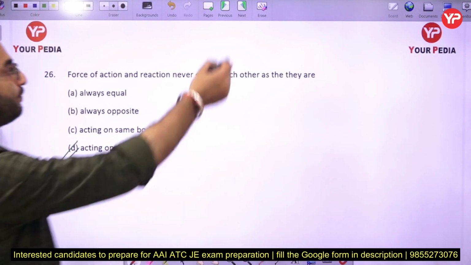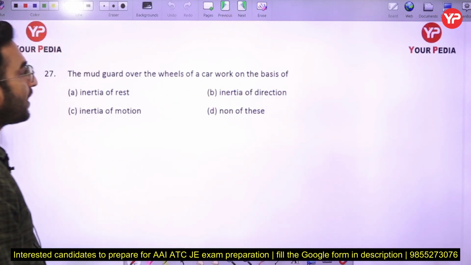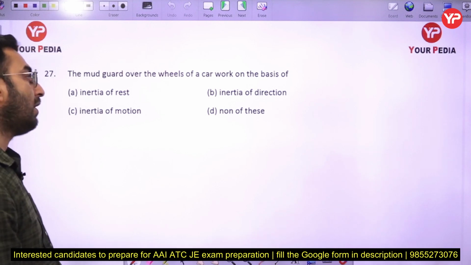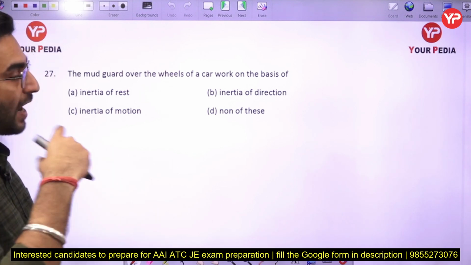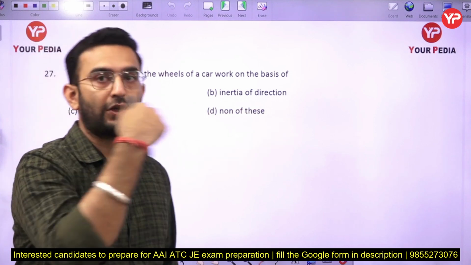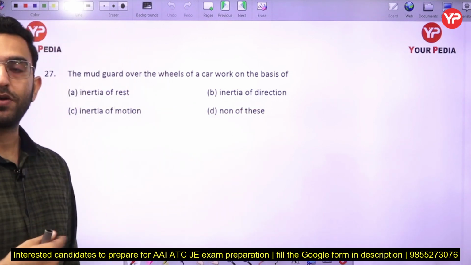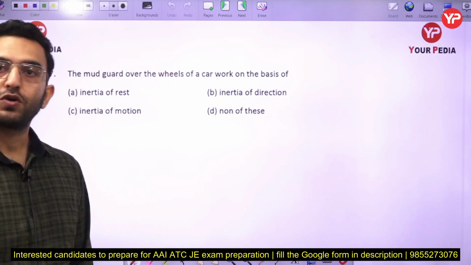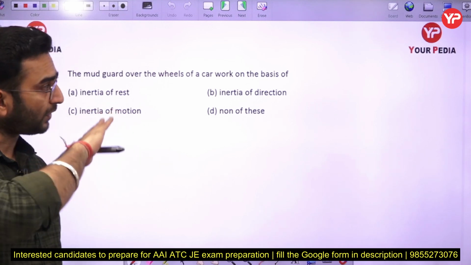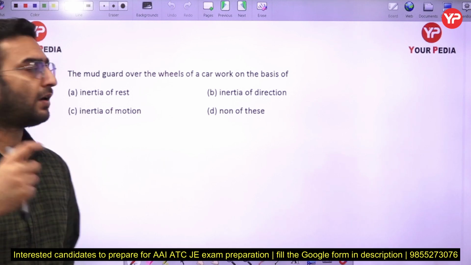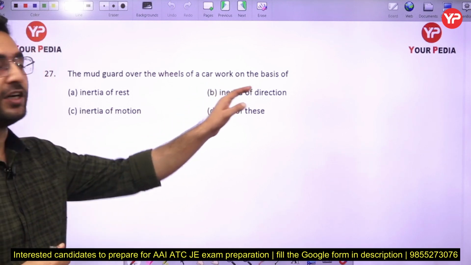Now the next part: the mudguard over the wheel of a car works on the basis of... So now just see, if the car is moving in the horizontal direction, the mudguard is also moving in the same direction here. If the car changes its direction, the direction of the mudguard also changes. So we can say the mudguard is basically working on the basis of the inertia of direction here.